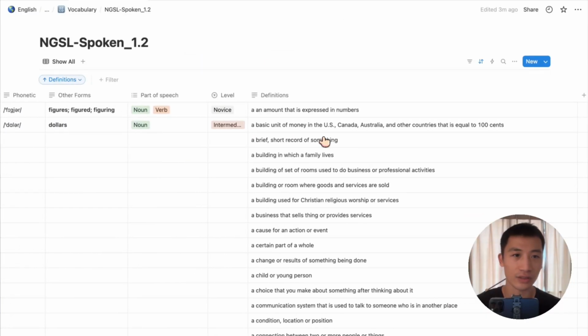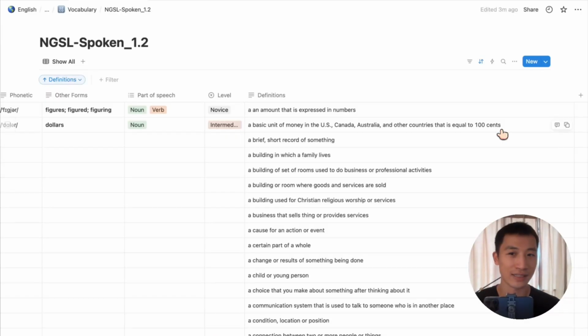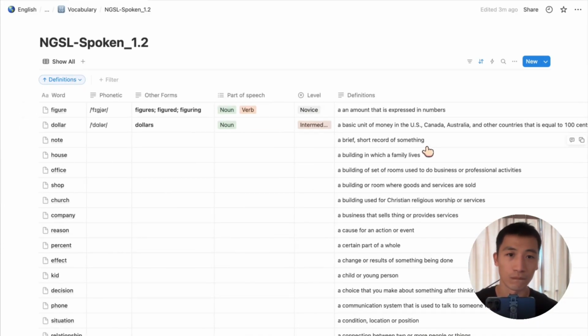No, I just want to confirm, $1 is equal to 100 cents. Cents, right? That's right. $1 is equal to 100 cents. Anything else you'd like to know about dollars before we move on? There's nothing between the cents and the dollars, right? We just have 100 cents and the next level is dollars. That's right. 100 cents equals $1. Would you like to explore any other words on your list?